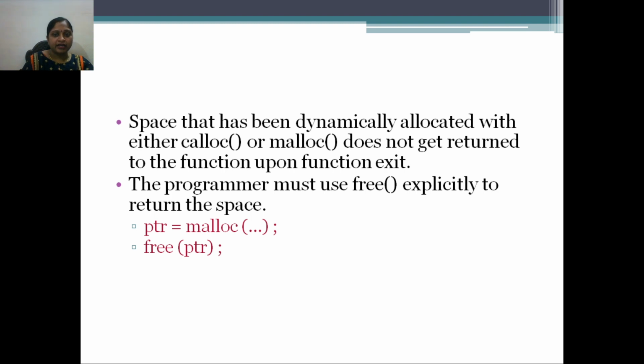Space that has been dynamically allocated with either calloc or malloc does not get returned on function exit. The programmer must use free explicitly to return the space. Suppose you have allocated space using malloc or calloc and you want to free that space, you can use the free function. How to use the free function? free(ptr). You need to provide the same pointer in which you allocated the space as an argument to the free function. So using this free function, you can deallocate memory.